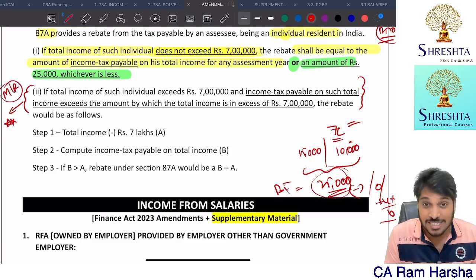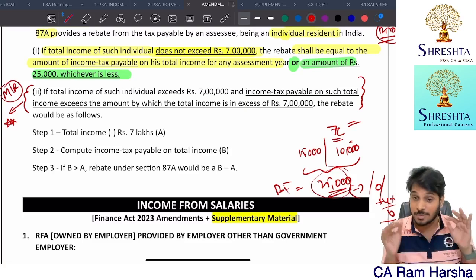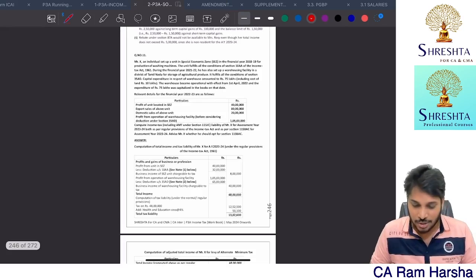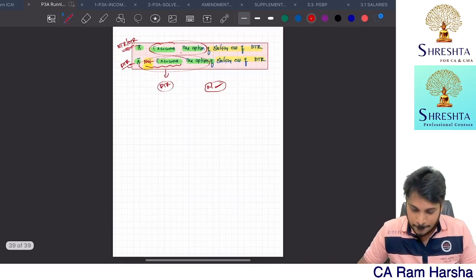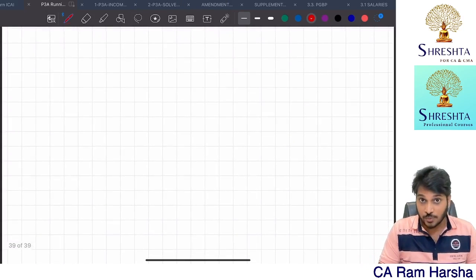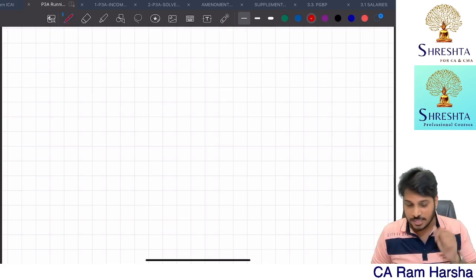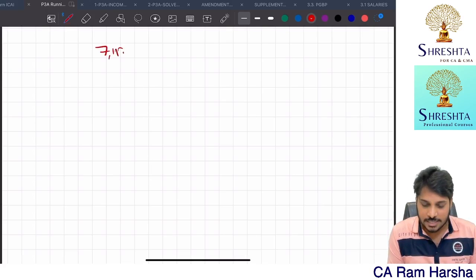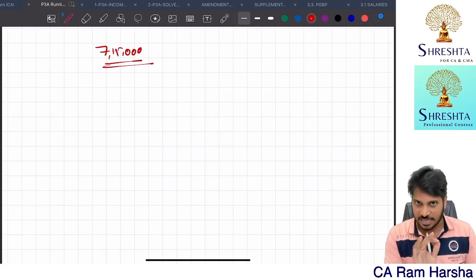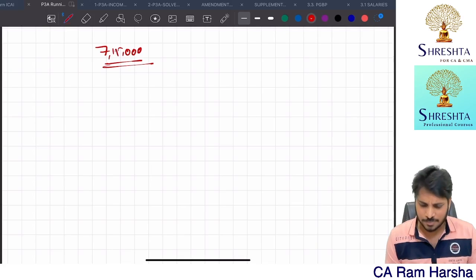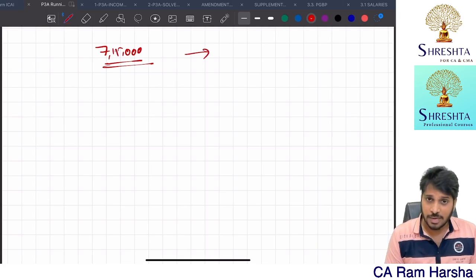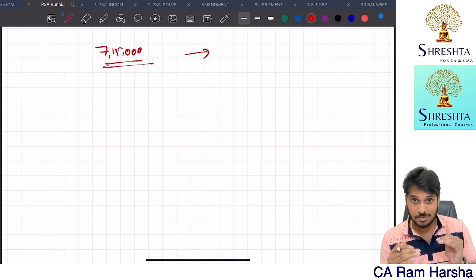Now, a concept similar to marginal relief is also introduced here. Very simple, I'll show you. See, this is very important. In the recent MTP also this point was asked. Suppose the assessee has 7,15,000 income. Generally, we know if income is 7 lakhs, tax is 25,000, rebate is also 25,000, so 0 tax.